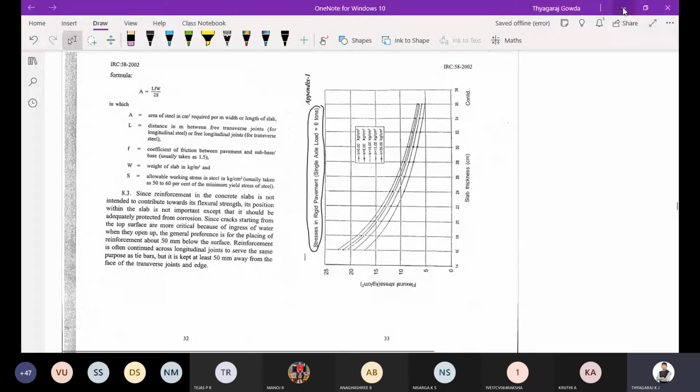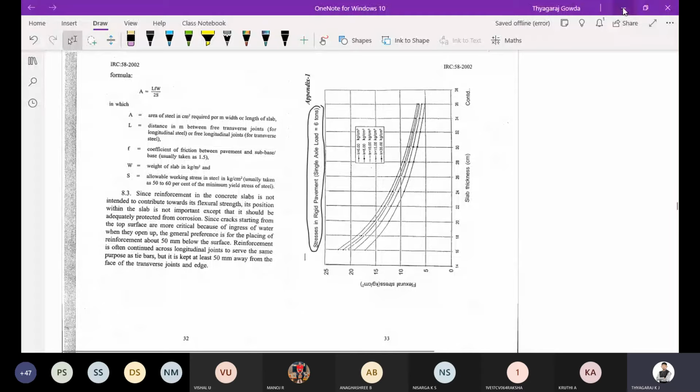So these are the charts we are going to use for determining the flexural stresses. For example, a tandem axle of 40 ton is there, and for this we are going to design the rigid pavement. We have assumed the design thickness as 20 and the K value is 15. K value is 15 kg per centimeter cube.